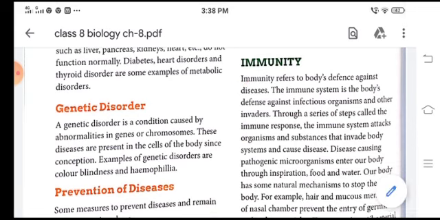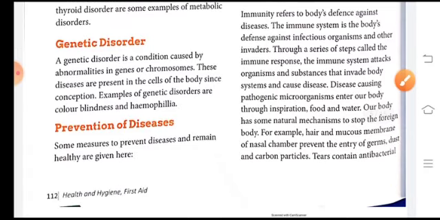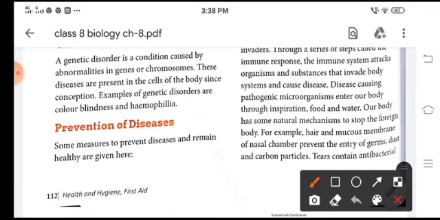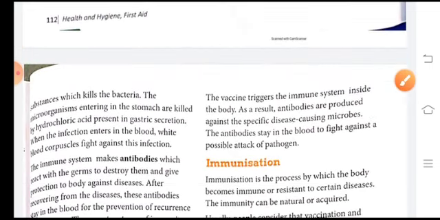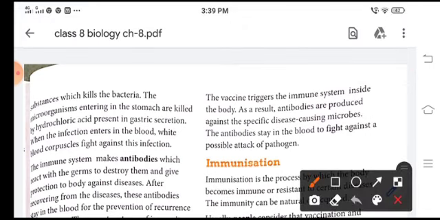Disease-causing pathogens like microorganisms enter our body through inspiration, food and water. Our body has some natural mechanisms to stop these foreign bodies, like the hair and the mucous membrane of the nasal chamber, which prevent the entry of germs, dust and carbon particles. Tears also contain an antibacterial substance which kills bacteria. If microorganisms enter the stomach, they are killed by the hydrochloric acid present in the gastric area.